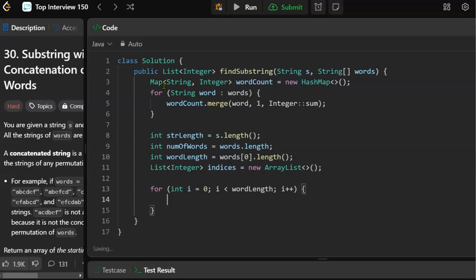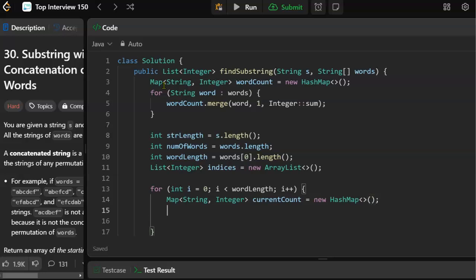Doing this part differently. It's kind of a combination like sliding window and two-pointer approach. But let's get another map. Actually, let me just copy this one. Map string integer. Let's call this current count.